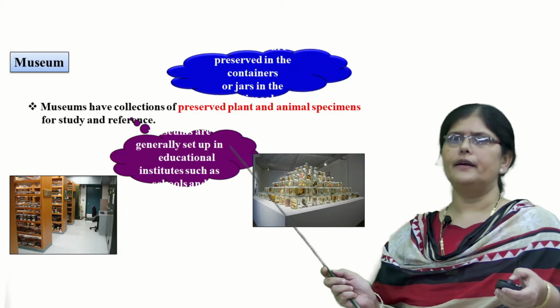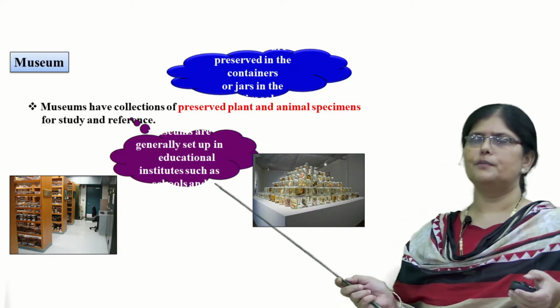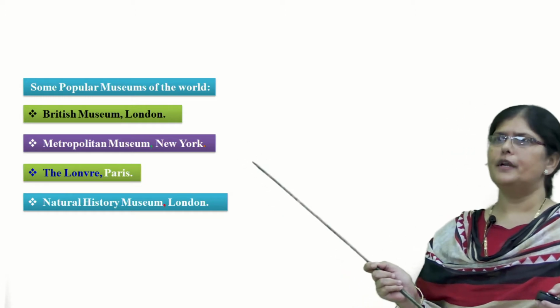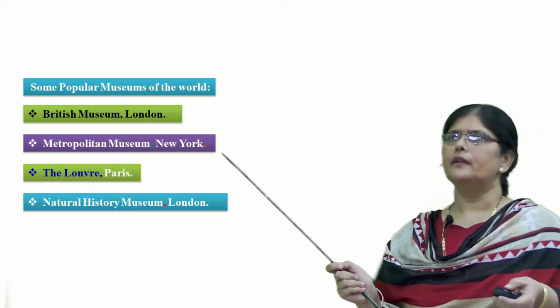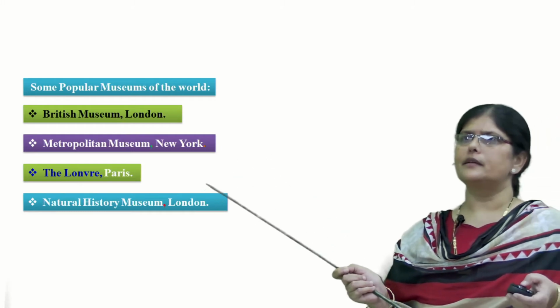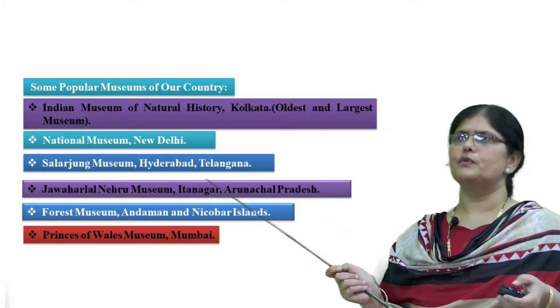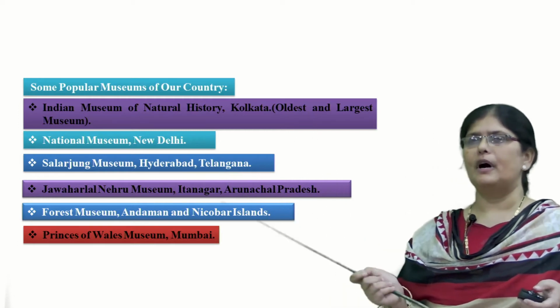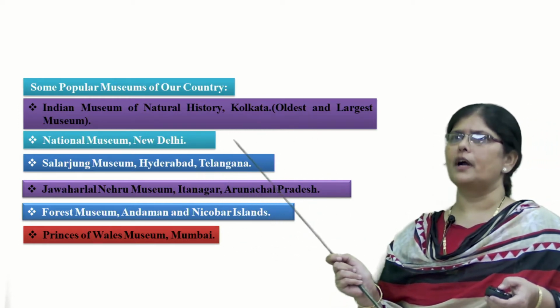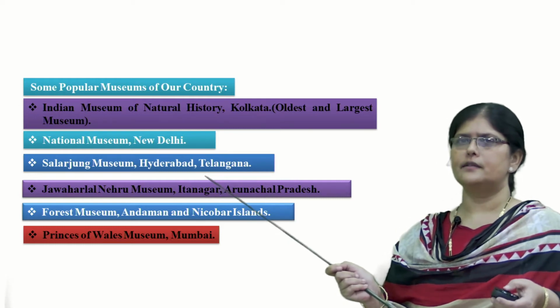You can find different kinds of popular museums all over the world. The British Museum is present in London. Museums are also present in New York and Paris. In London, there are various kinds of museums which act as powerful sources of taxonomic aids. Now, some popular museums of our country are also listed here in this list.